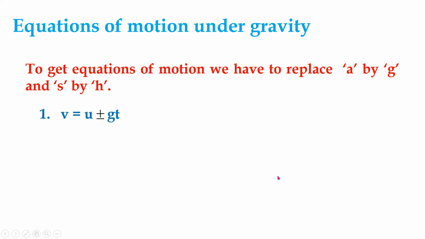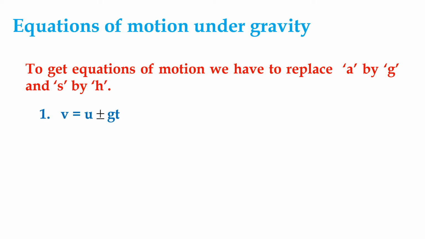First, v is equal to u plus or minus gt. Because this equation is for a body moving under gravity, there are two types: moving in the upward direction or moving in the downward direction. Due to this reason, we take plus or minus g. If the body is moving away from the earth, g is taken as negative. If the body is moving toward the earth, g is taken as positive.